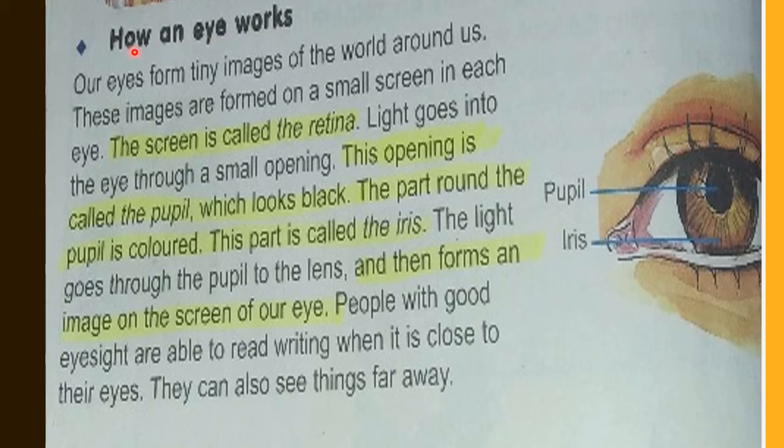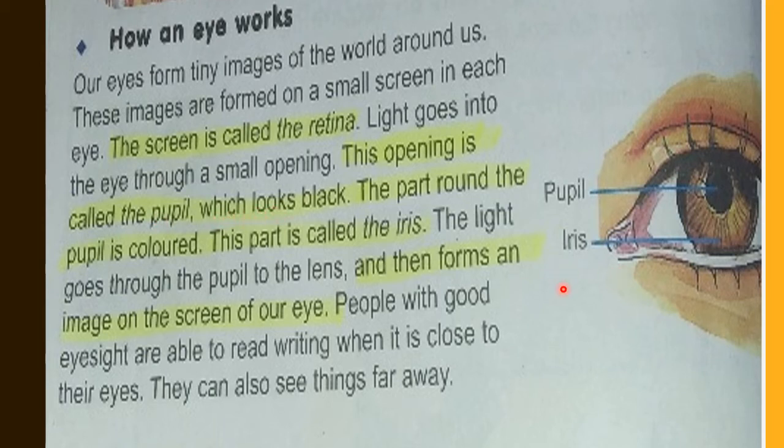Now let's see how an eye works. Our eyes form tiny images of the world around us. These images are formed on a small screen in each eye. This screen is called the retina. Light goes into the eye through a small opening. This opening is called the pupil, which looks black.